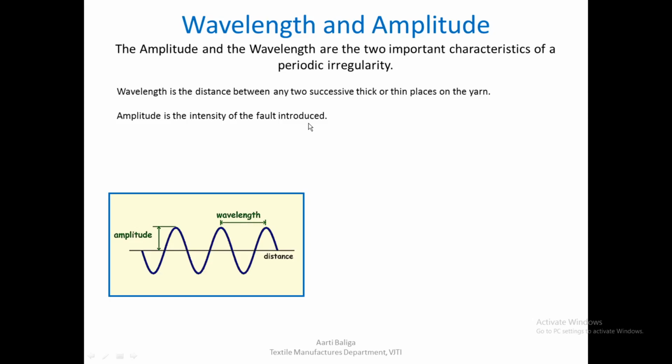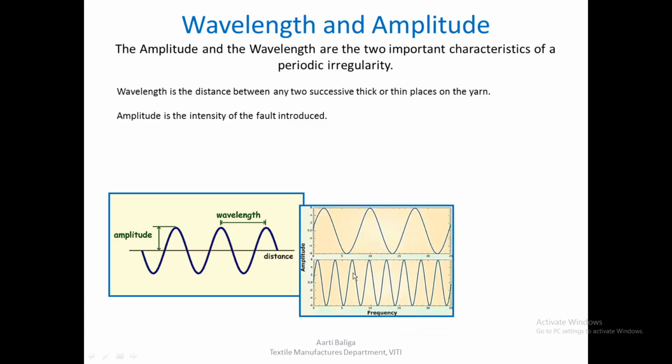Amplitude is the intensity of the fault introduced. So if the fault varies from the mean to a very large extent, or whatever extent it extends up to, this would be the amplitude. So the highest, most serious thick place would be of a certain thickness varying from the mean value. This is how we can understand amplitude.